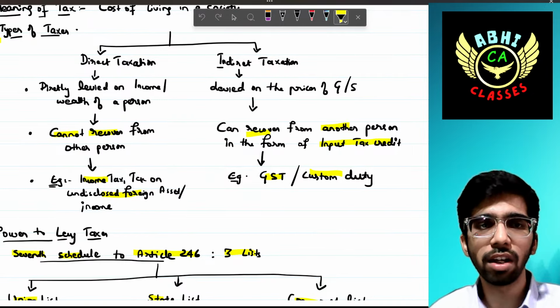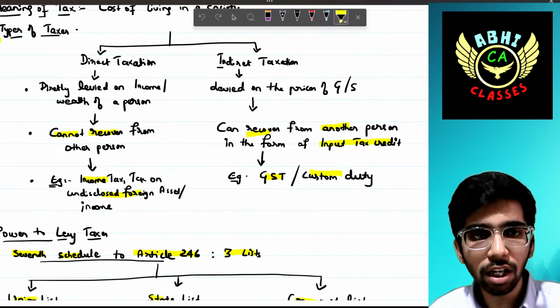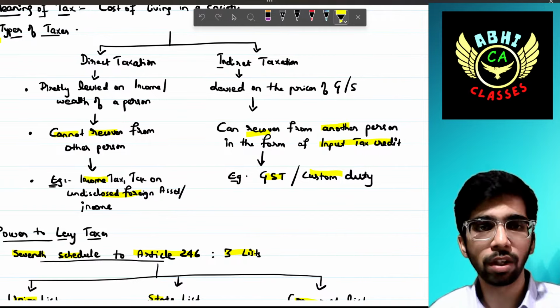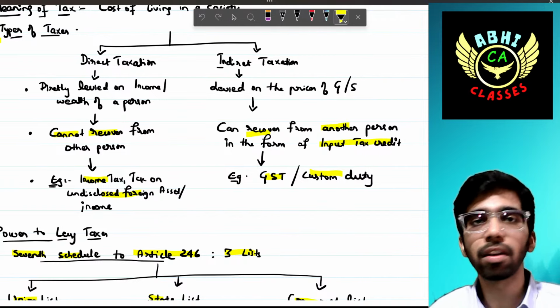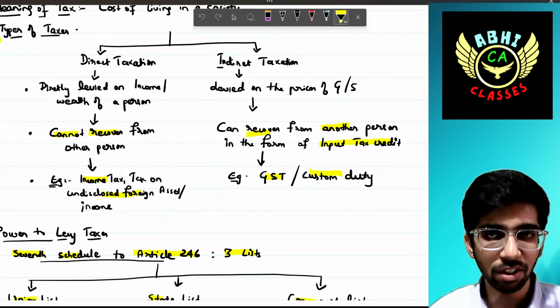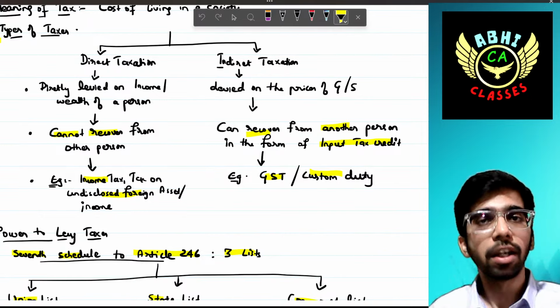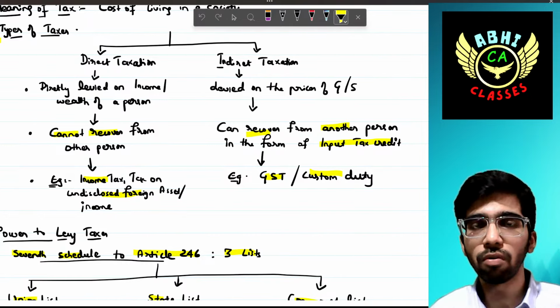Simple. Direct taxation. Direct taxation, as the name suggests, is directly levied on the income or wealth of a person. It cannot be recovered from another person. Unlike GST, you cannot recover from another person. You have to bear your liability on your own. Examples: income tax, tax on undisclosed foreign assets, etc.